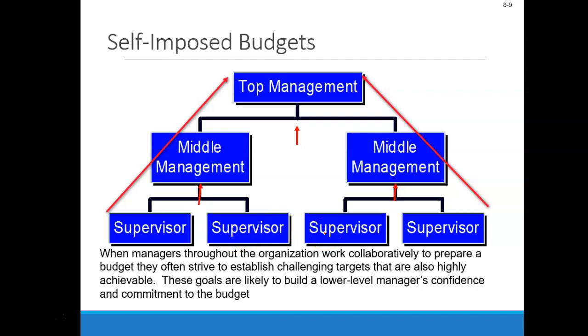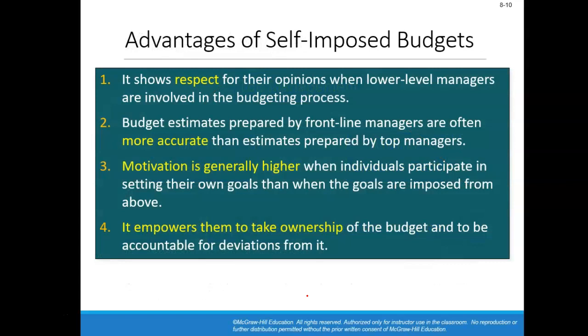With a self-imposed budget, these different tiers work together to create a budget for your department or division. Top management will have the final say about these budgets, but the different tiers of management will have some input into the budgeting process.